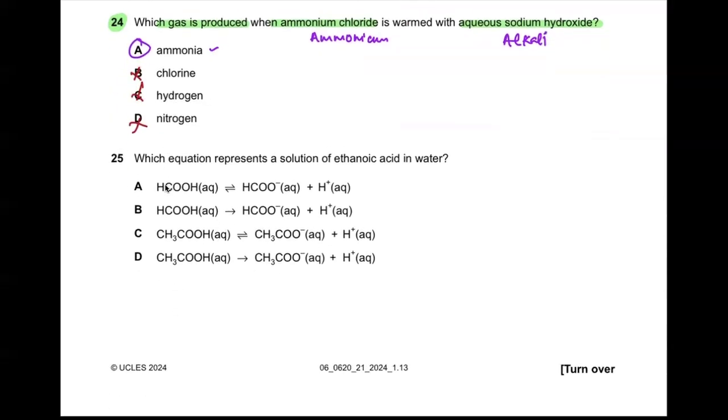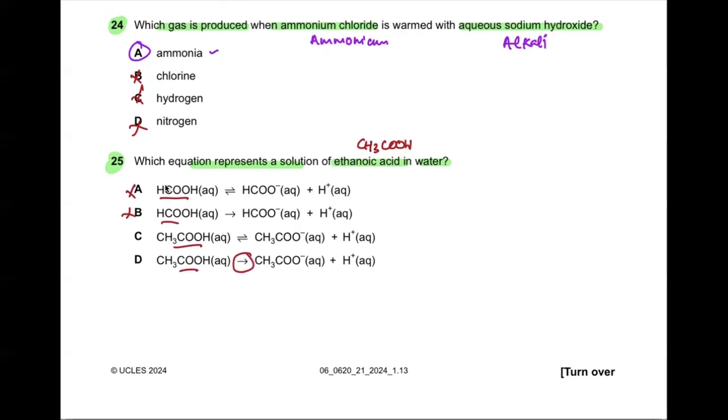Now, question number 25. Which equation represents the solution of ethanoic acid in water? First thing, what do they say? Ethanoic acid. Ethanoic acid, if you recall, is CH3COOH. So that is methanoic acid, so A and B go wrong. Now, ethanoic acid is a weak acid, isn't it?